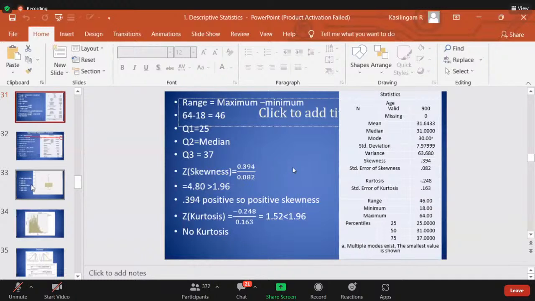Now, the first point. People who are having 31 and less are 50% of the people. Then if it is 32, definitely more than 50%. Yes or no, madam? So now we will look at how many, then we will look at the data also. We will look at the frequency also.